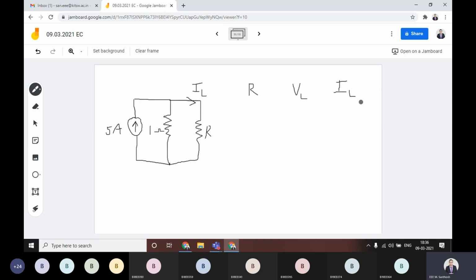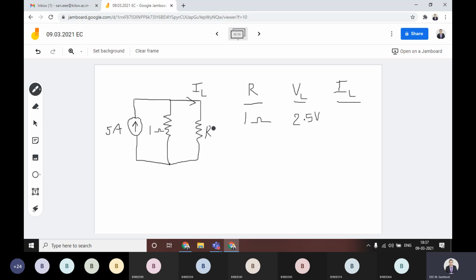Suppose in the first case R is equal to 1 ohm. Then what is the value of VL? You will get VL equal to 2.5 volts. Is that correct? How are you getting it? R value is 1 ohm.